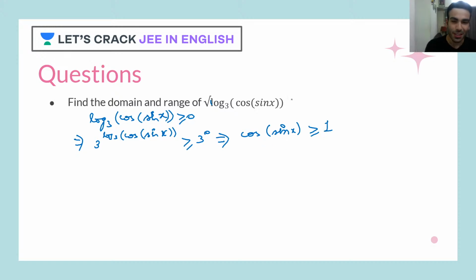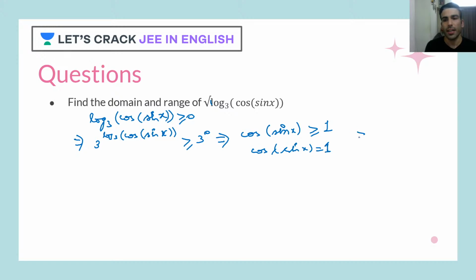Now look at this result. This is a very interesting result. Cos of sin x would be greater than or equal to 1. Tell me one thing, can cos be more than 1? No, it can't be. So the only possible case here is cos of sin x equal to 1.